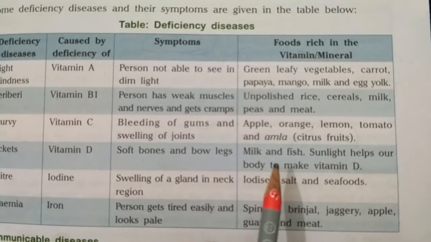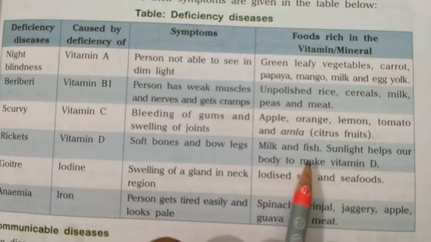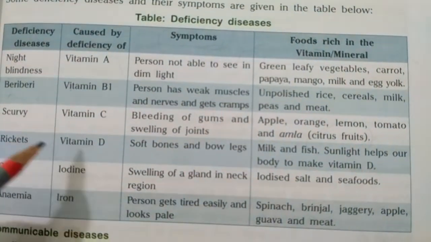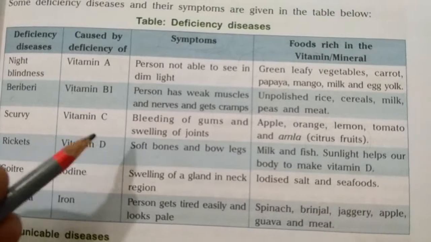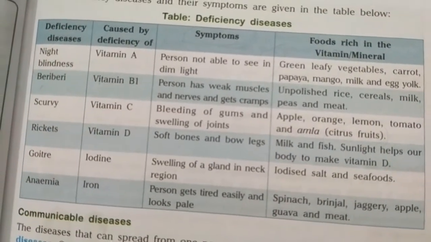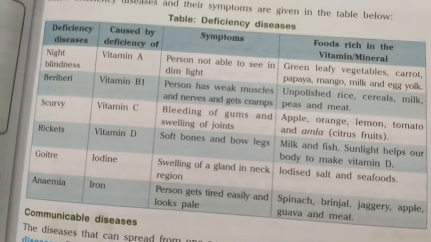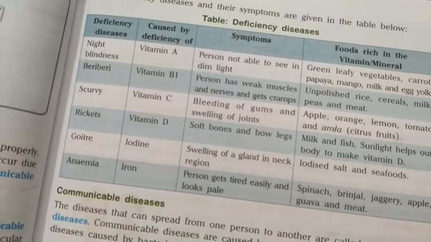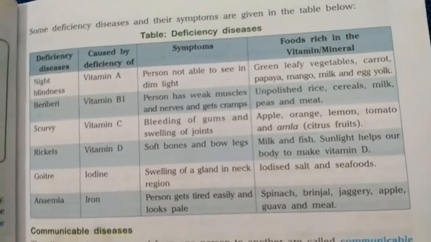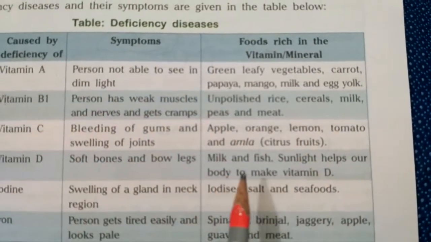What are the food items which we will take so that we will not suffer from rickets? So milk and fish. Yes, milk is appearing almost everywhere except in the resource of vitamin C, because milk does not contain vitamin C. But all in all, milk is a complete food because it contains lots of vitamins and minerals, vitamin A, vitamin D, proteins. So milk is called a complete food.